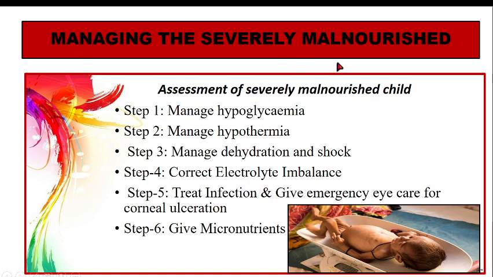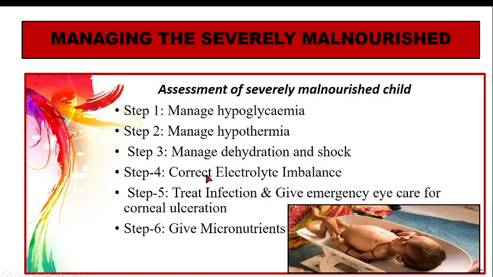Then managing severely malnourished children. So this in itself is a big topic. I will be just focusing on different steps. First, you have to identify which children are severely malnourished. Once the child is assessed as severely malnourished, we have different issues related to malnourishment. Step 1 is we have to manage hypoglycemia. Step 2 is we have to manage hypothermia. Step 3 is we have to manage dehydration and shock.